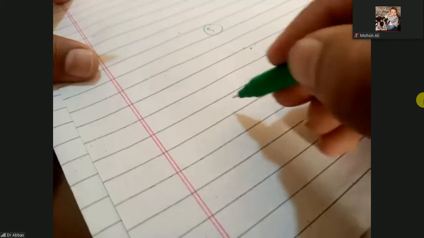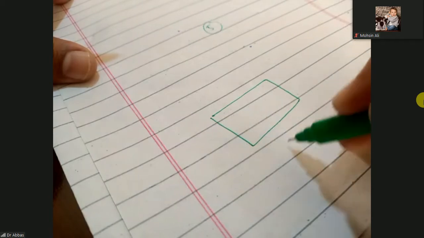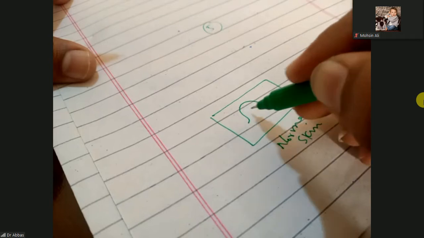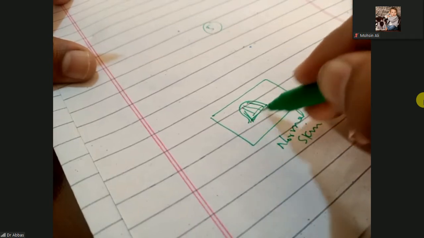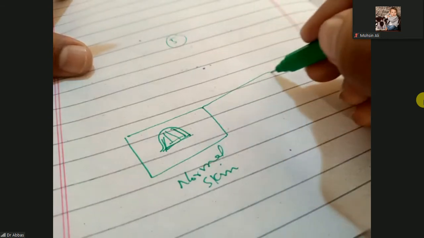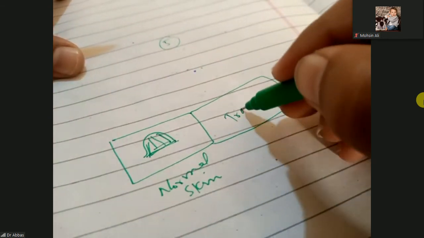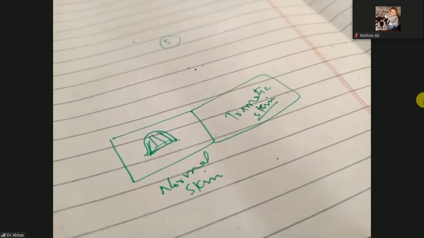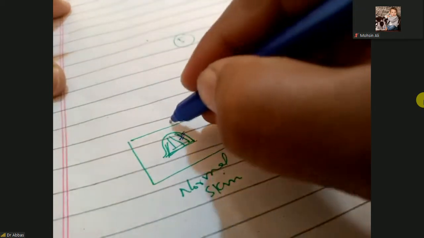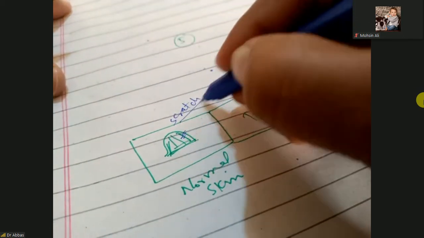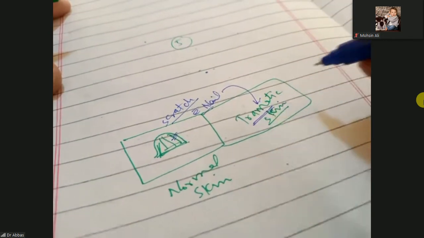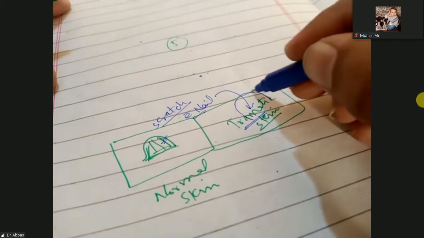For your understanding, here on page number 5 is the normal skin, and this normal skin has the wart or molluscum contagiosum. And this is the other skin, the traumatic skin. When you scratch this wart with your nail and then scratch this traumatic site, the traumatic site will develop the wart.